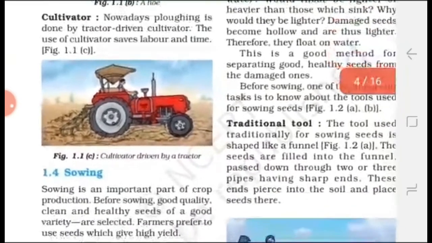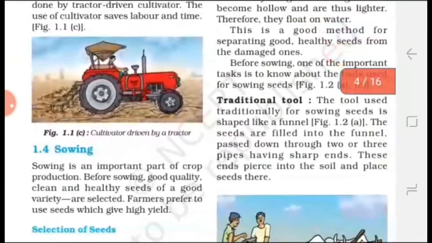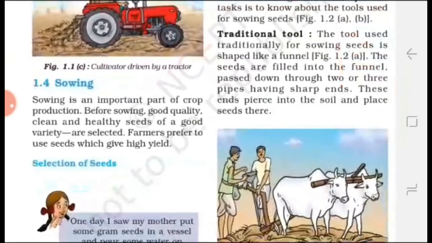Now the next important topic is sowing of seed. The process of putting seed in the soil is called sowing, and sowing is the most important part of crop production.